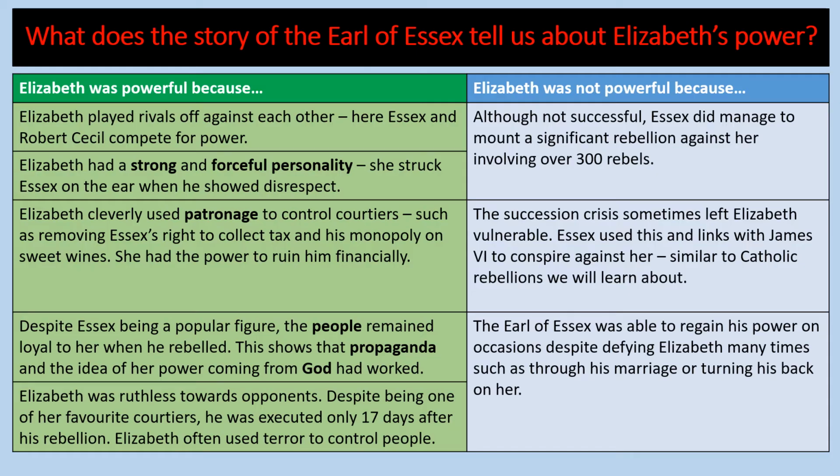It showed that the succession crisis sometimes left Elizabeth vulnerable because Essex used the succession crisis and his links with James VI to conspire against her. It was similar to the Catholic rebellions that we are going to be learning about.